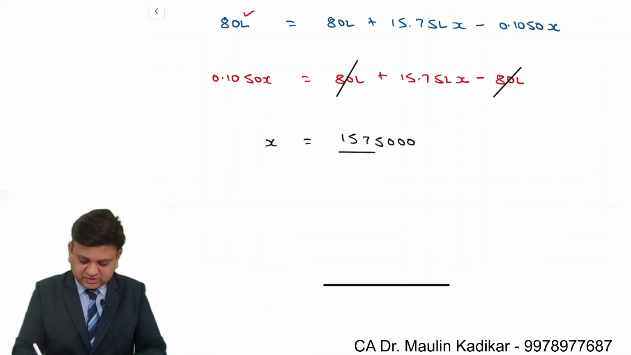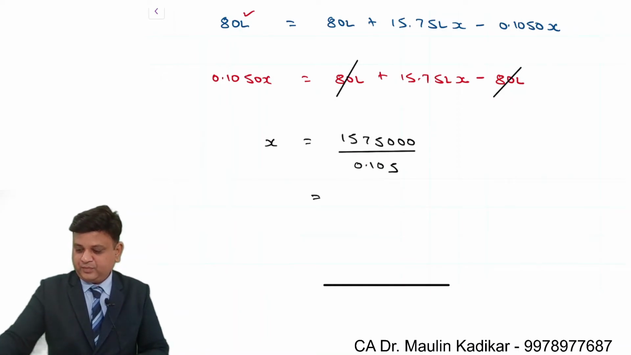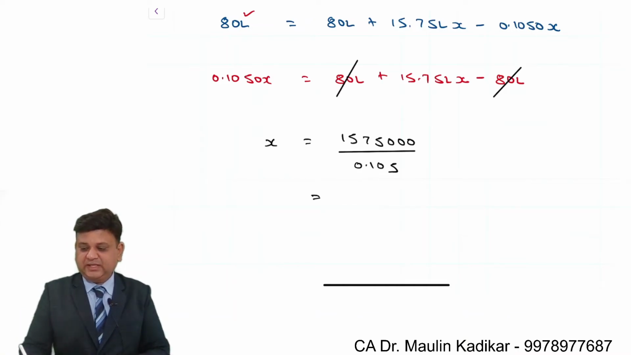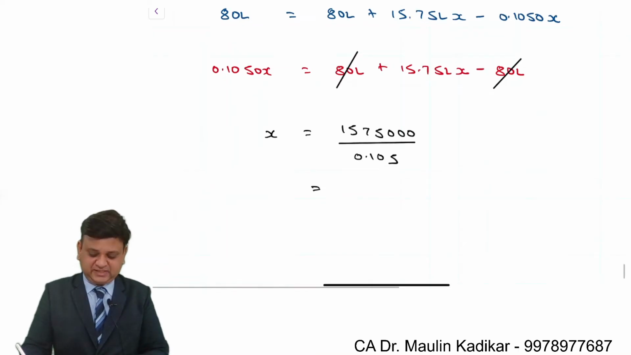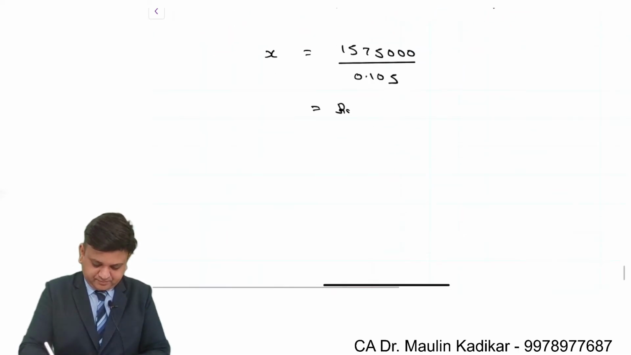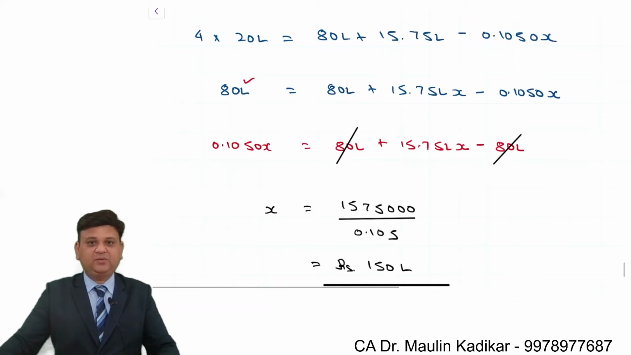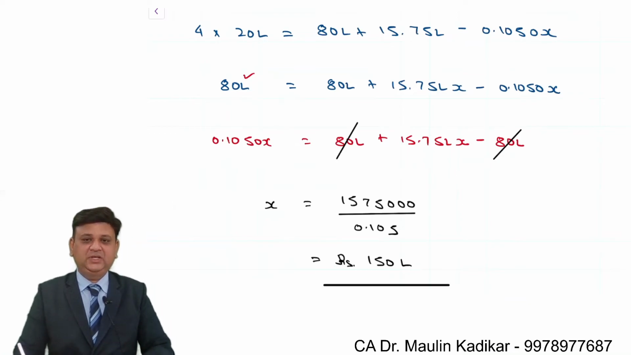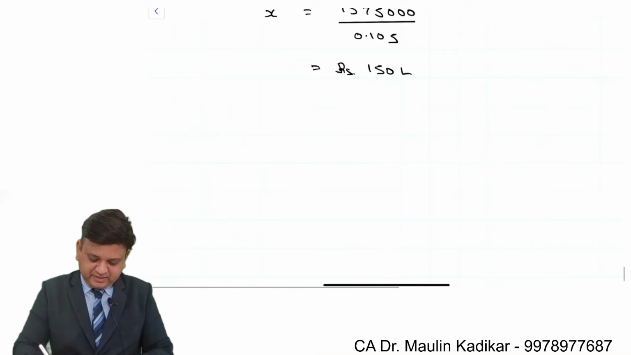divided by 0.105. So 15,75,000 divided by 0.105 comes to rupees 150 lakhs. This is the way we are required to make the calculation of the answer. Now friends, the same answer can be calculated by an alternative method.